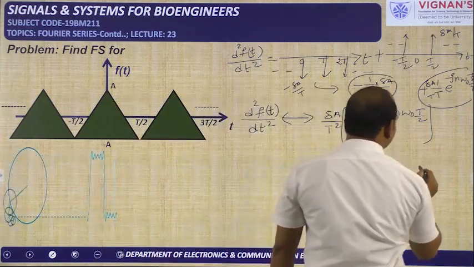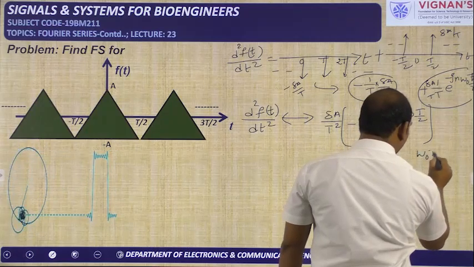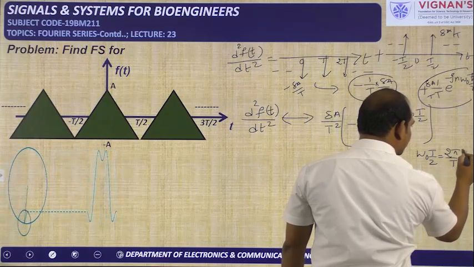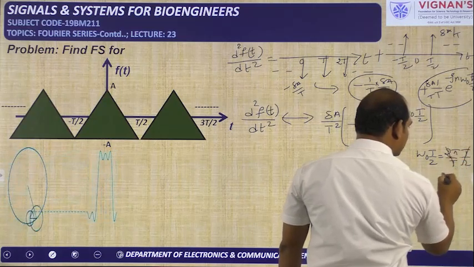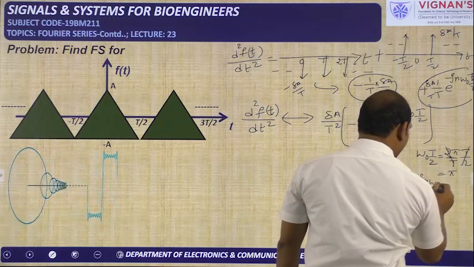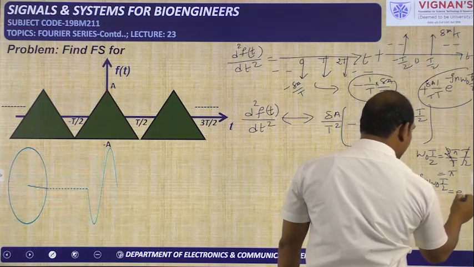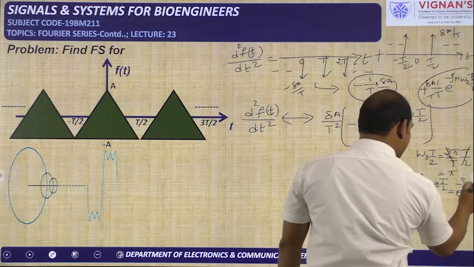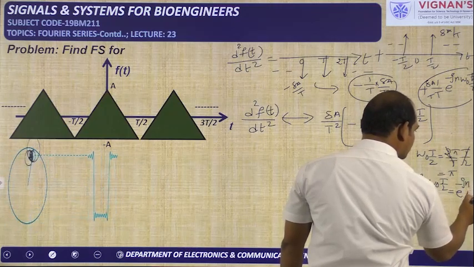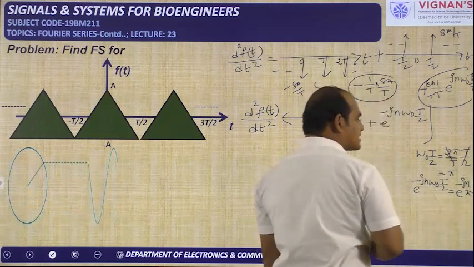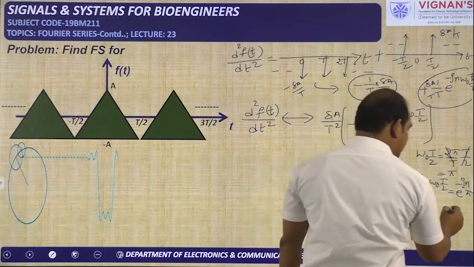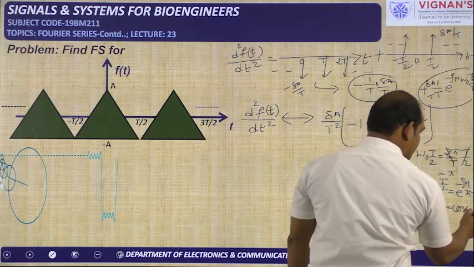So what is omega naught into T by 2? Omega naught we can write as 2 pi by T. So with T by 2, the 2 by T will be cancelled, and here you will get pi. So e power minus jn omega naught into T by 2 will become e power minus jn pi. It can be written as cos n pi minus j sin n pi, but sin n pi is 0, so it is simply equal to cos n pi.